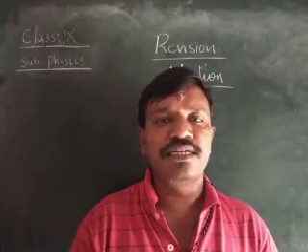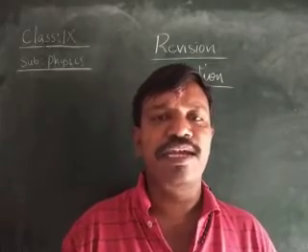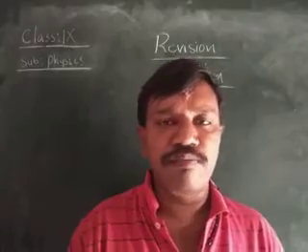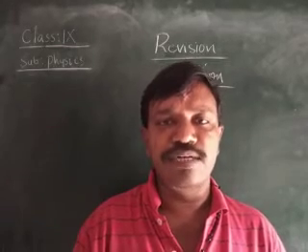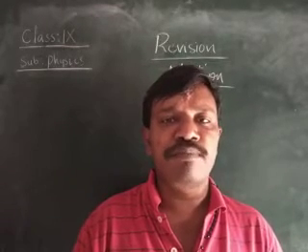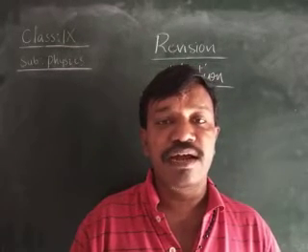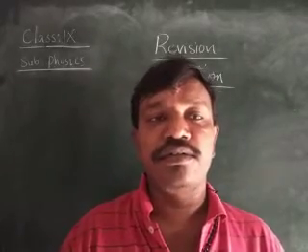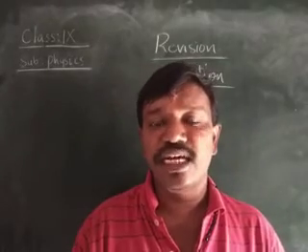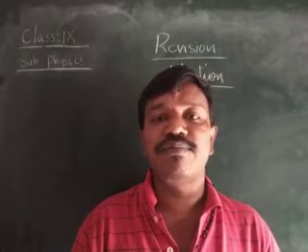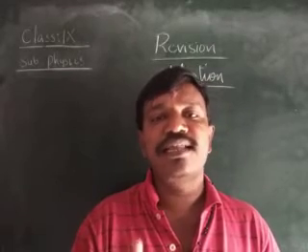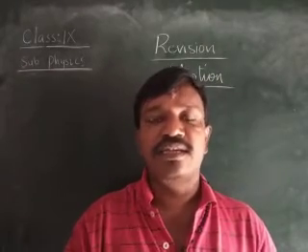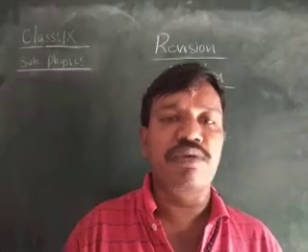L means length, D distance, A area, V volume, M mass, T time, P power, E energy, S speed, T temperature. These are the scalar quantities.